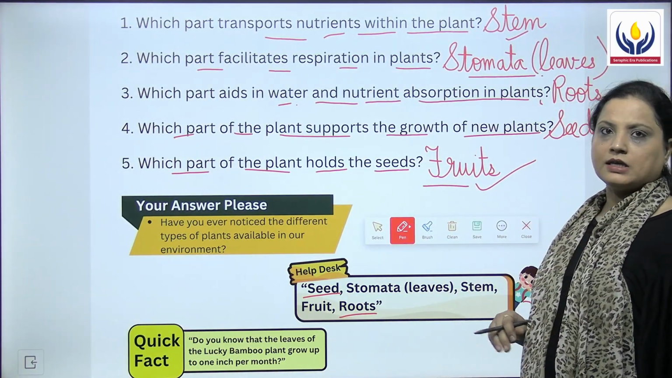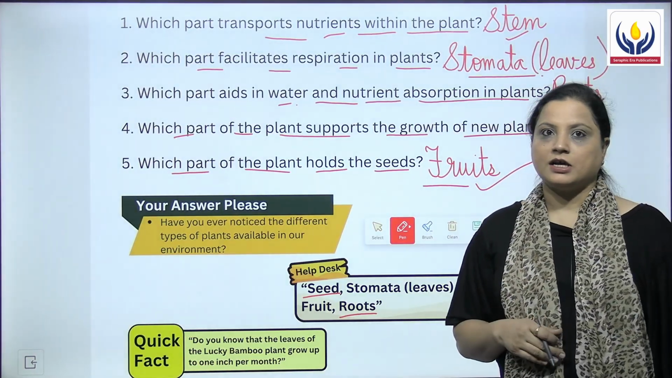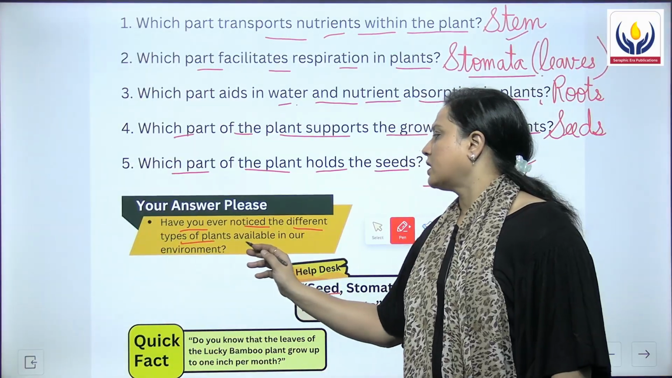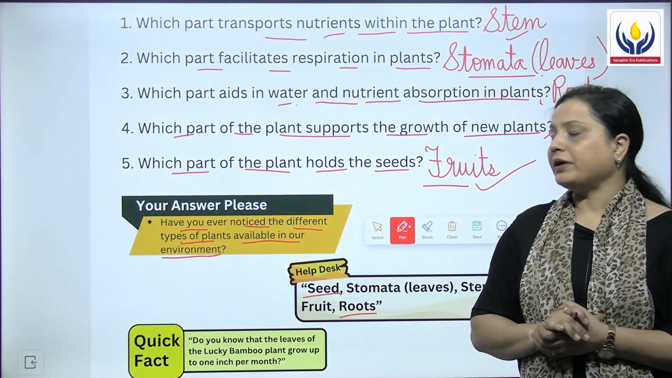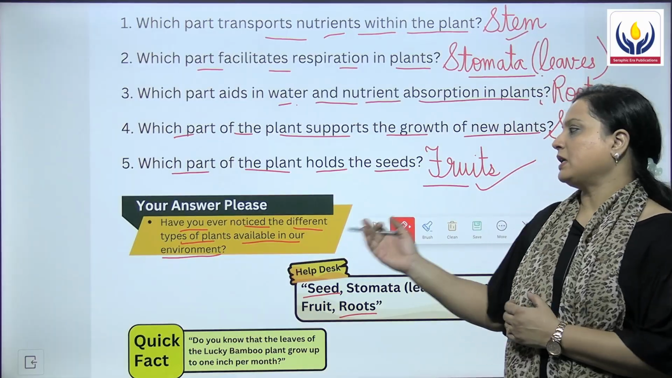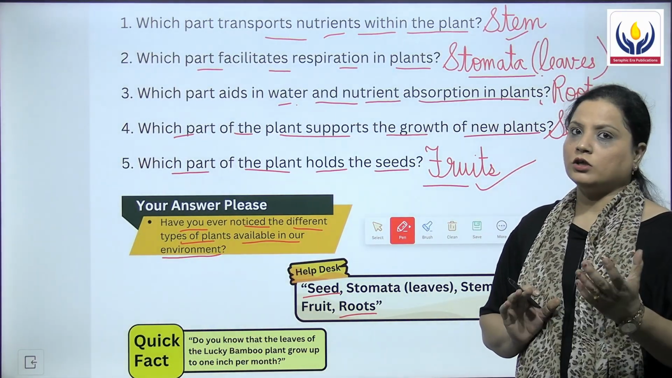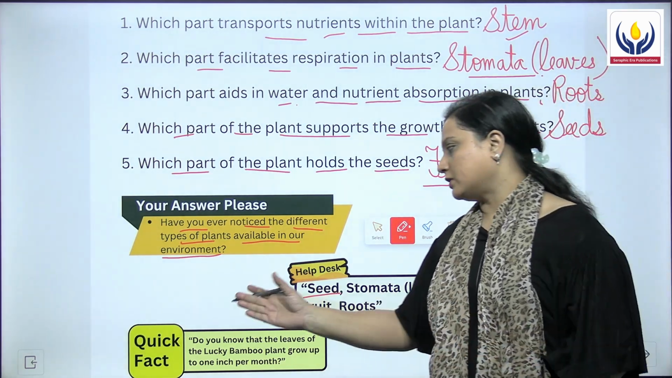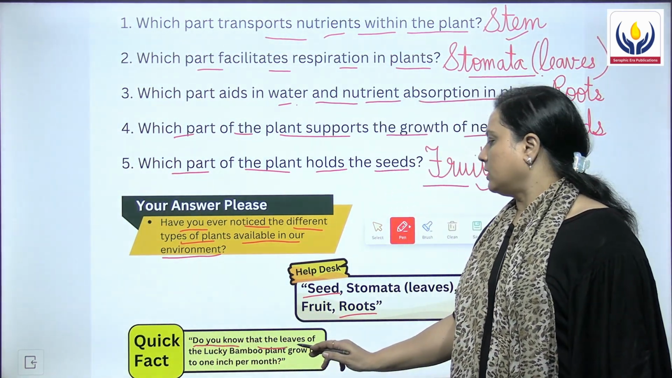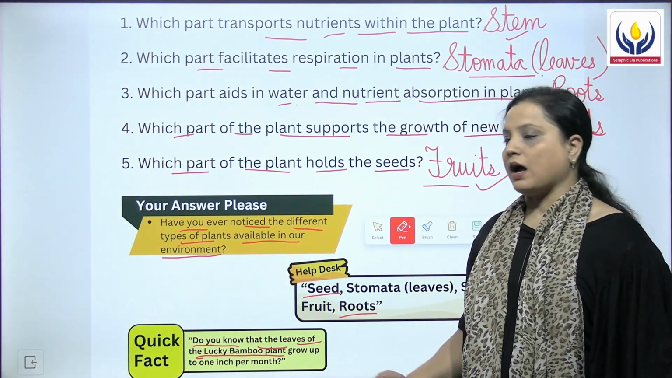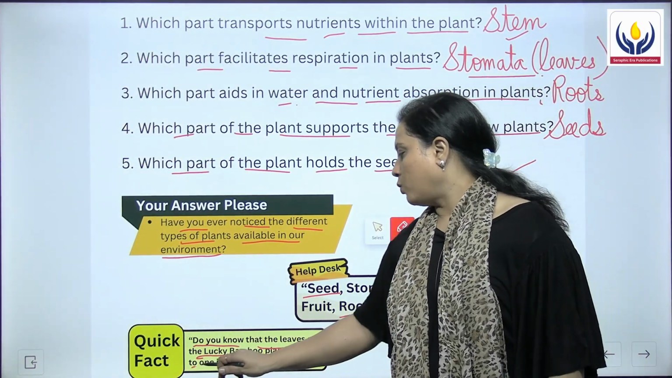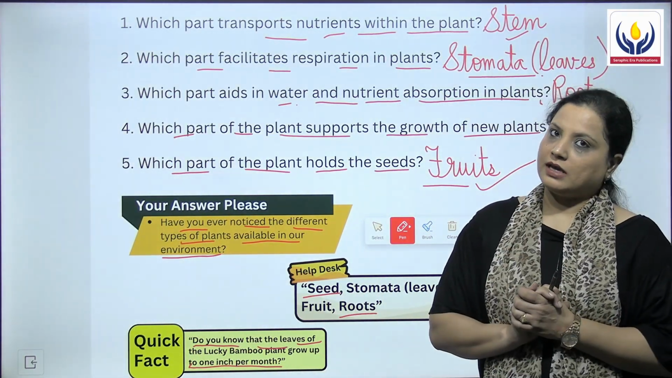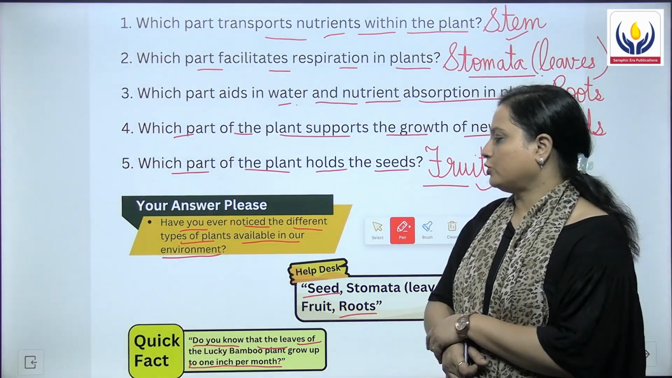Then write the answer here please. This question is for the kids. Now children, have you ever noticed the different types of plants available in our environment? If you have noticed, then please write the answer over here. What different plants you have noticed. Let's now read the quick fact, and this says that, do you know that the leaves of the lucky bamboo plant grow up to 1 inch every month? So this was about the quick fact.